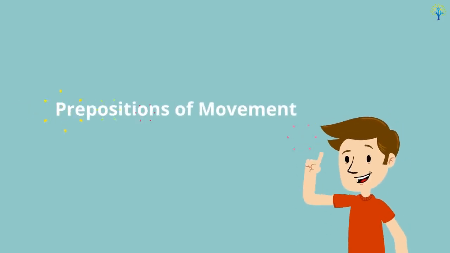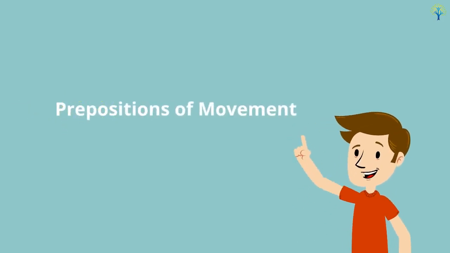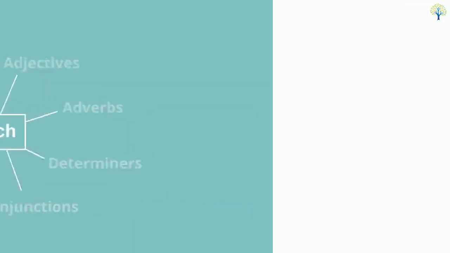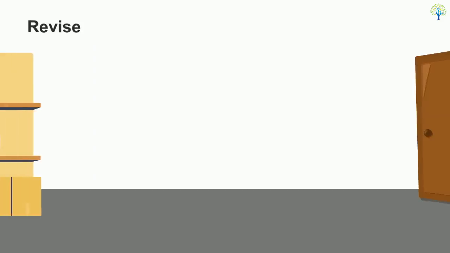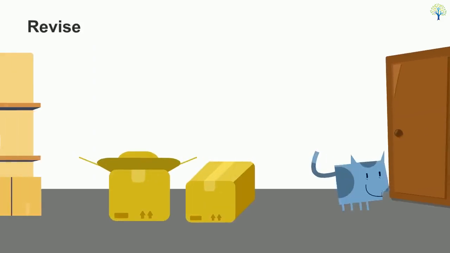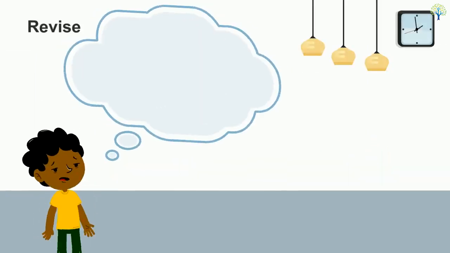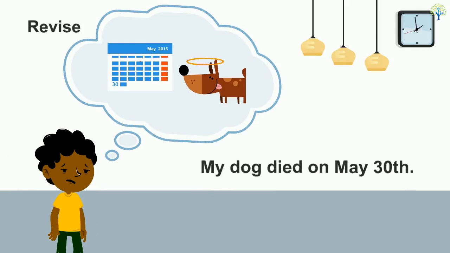In this video, you will learn about 9 prepositions of movement. This topic is a part of prepositions. As learned earlier, prepositions tell us how the place or time is related to the noun or pronoun. For example, the cat is near the front door. Or, my dog died on May 30th.